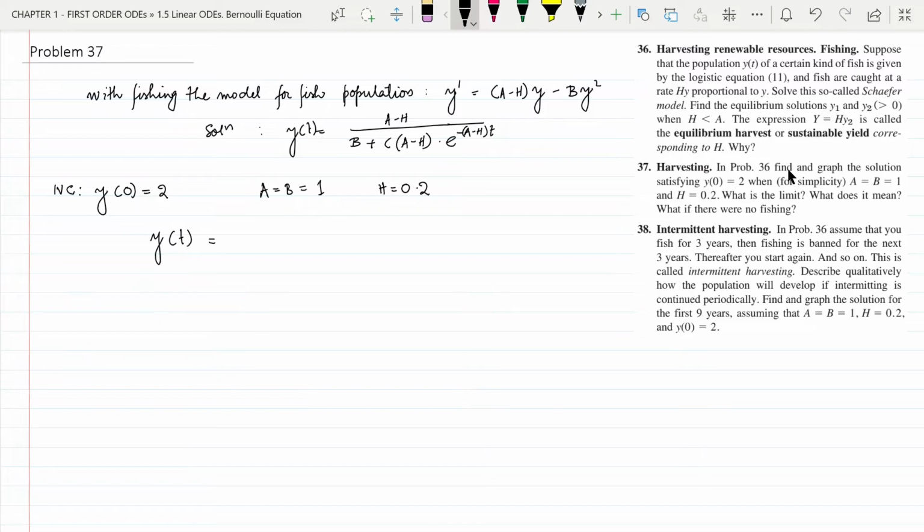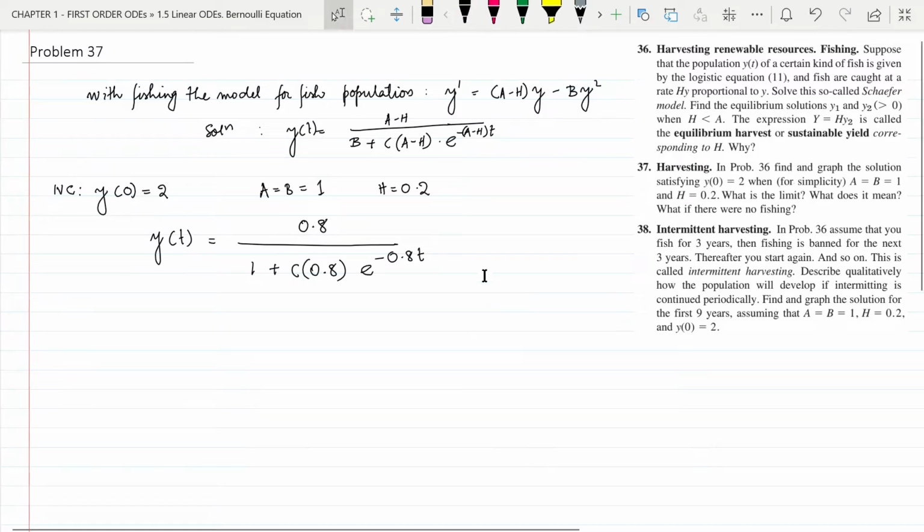So let us write the equation by inserting the values of a, b and h. So y of t equal to a is 1, h is 0.2, so this is 0.8 divided by b is 1 plus c multiplied by a minus h, which is 0.8, e to the power minus 0.8 t. Now this is a general solution with given values of a, b and h, and we can find the corresponding particular solution by inserting the initial value condition. For this initial value condition, at t equal to 0, y is 2. So we will put t equal to 0 and y equal to 2 to find the value of c.